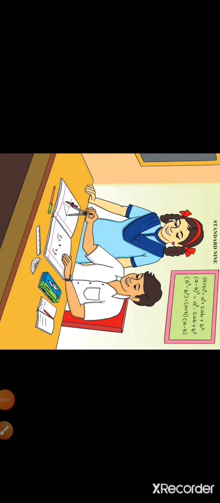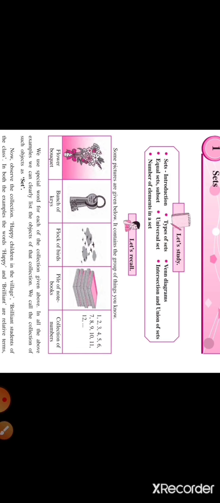Before starting the chapter, let's have a look at these pictures. What do you think about them? The first picture shows a flower bouquet. Second, a bunch of keys, a flock of birds, a pile of notebooks, a collection of numbers. Now here, the one thing that can be seen in common is that everything is in the form of a group or set. And that's our topic for today, sets.